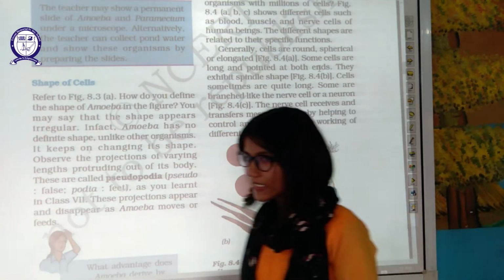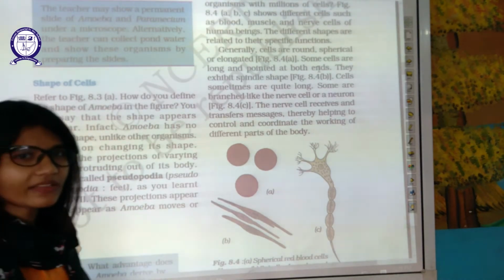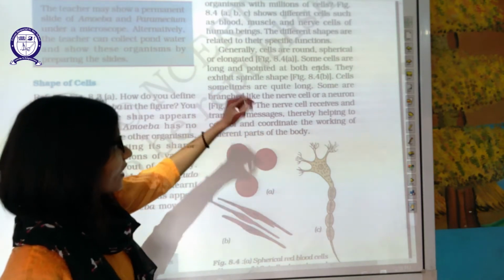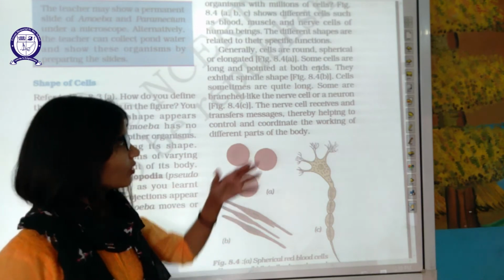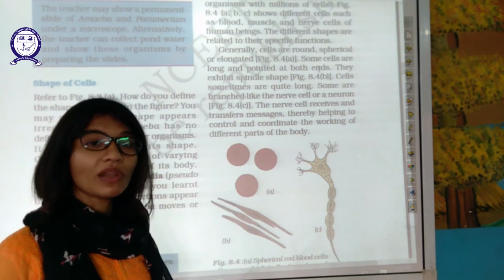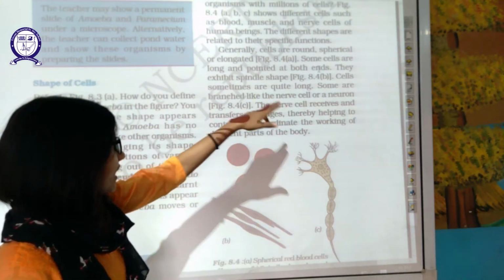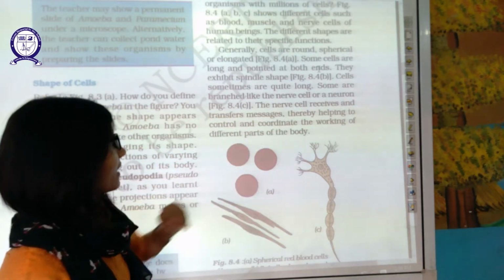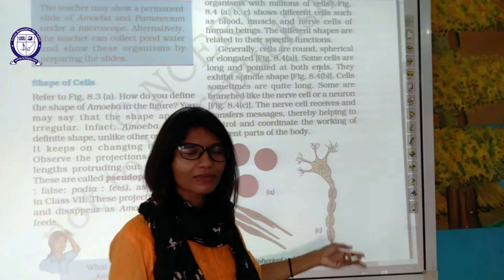Now, generally cells are round, spherical or elongated. Some cells are long and pointed, tapering from both the sides. They exhibit spindle shape. That shape is known as spindle shape, the shape of a balloon. You can compare it. The cells sometimes are quite long also. Some are branched, like branches are there in nerve cell also.